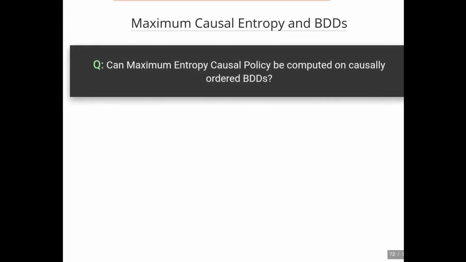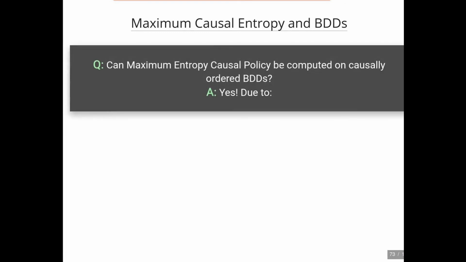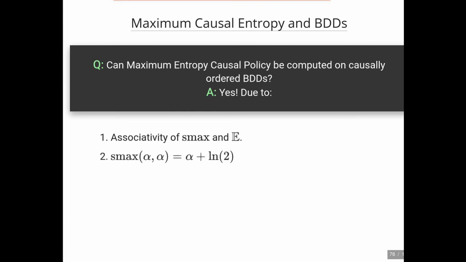A natural follow-up question then is, can you efficiently compute the maximum causal entropy policy on these binary decision diagrams? The answer ends up being yes due to 3 facts. The first is that softmax and expectation are associative. The second fact is that when softmax is applied with 2 identical arguments, this results in simply the argument plus a log2 factor. Similarly, when expectation is applied with 2 identical arguments, this acts as the identity function.